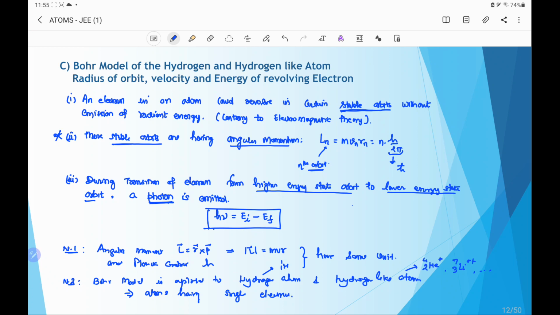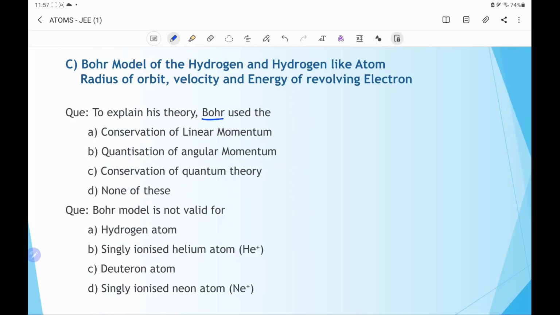Let's do some problems. To explain his theory, Bohr used: the four options are conservation of linear momentum, quantization of angular momentum, conservation of quantum theory, and the fourth option is none of these. So option B is the correct option because the electron revolving in the nth orbit has the angular momentum Ln equal to an integral multiple of h by 2 pi.